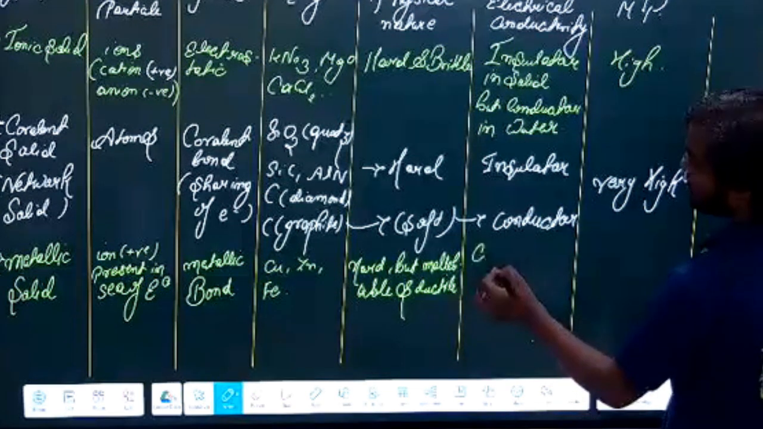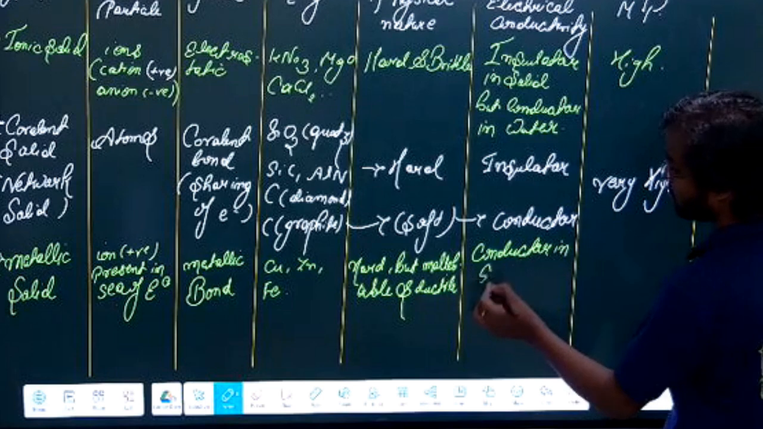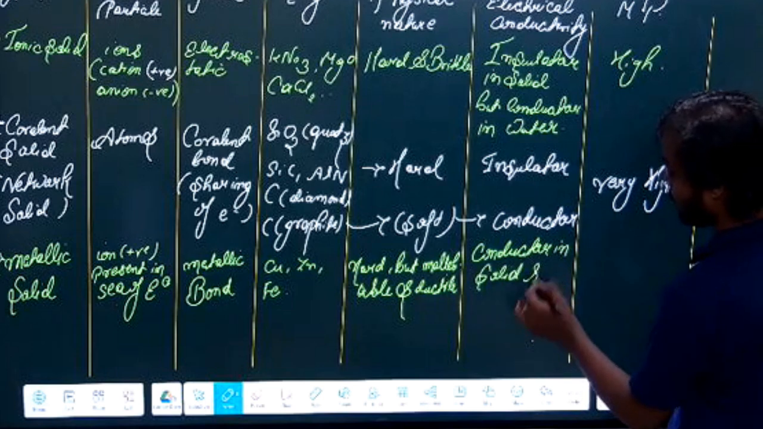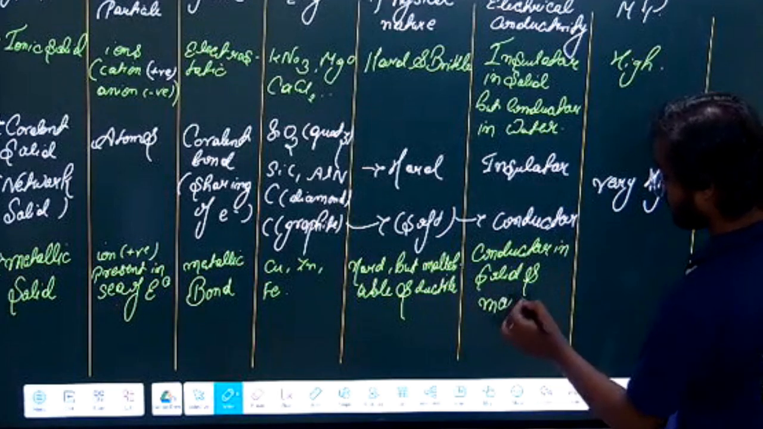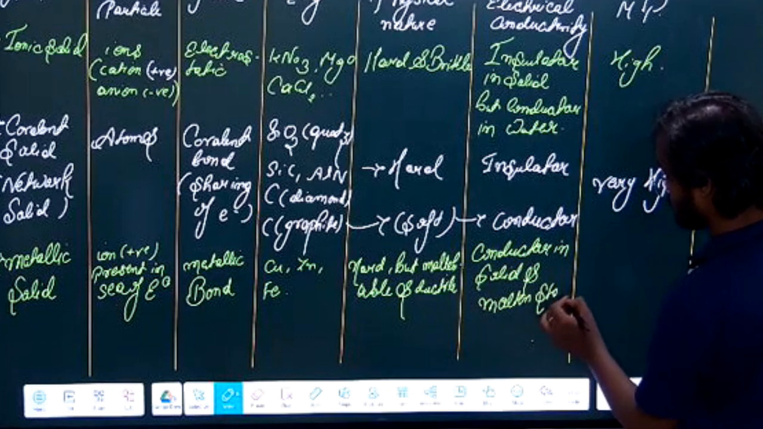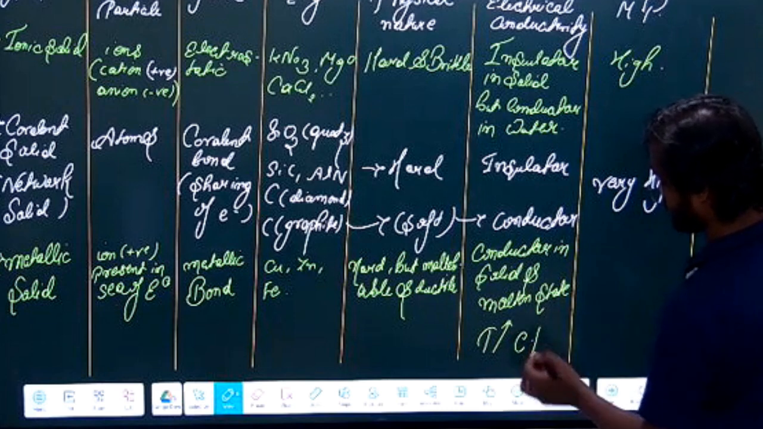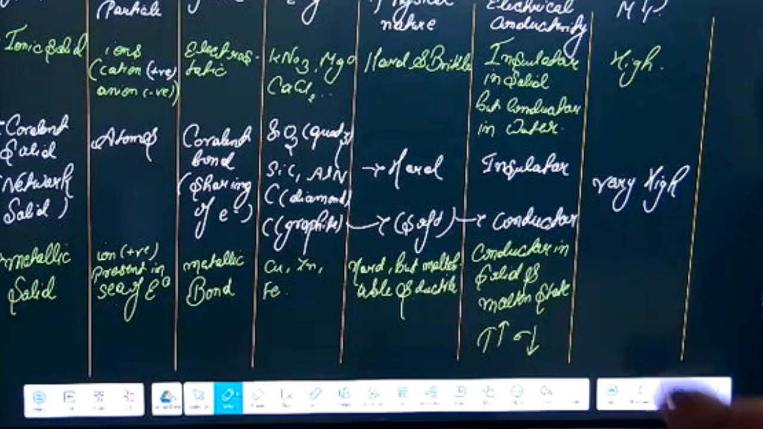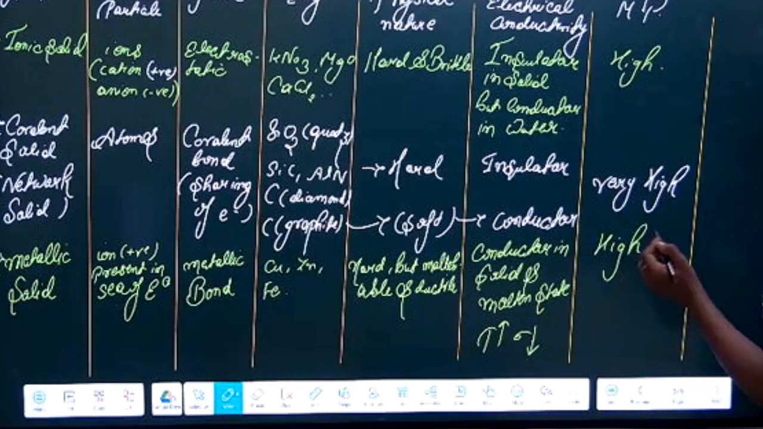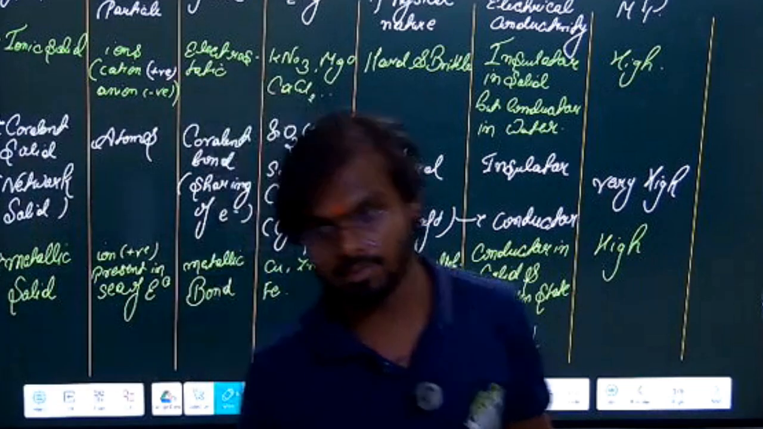Second thing, it is a conductor in solid and molten state. In both states it conducts. And if temperature increases, the conductivity is going to decrease. And obviously the melting point is going to be high, because it has a strong force. So these are the different types of crystalline solids we have.